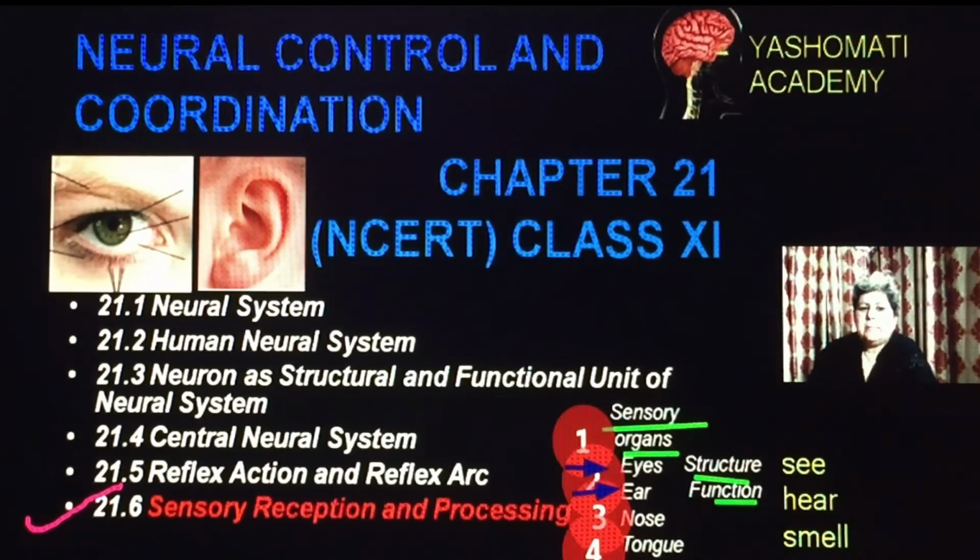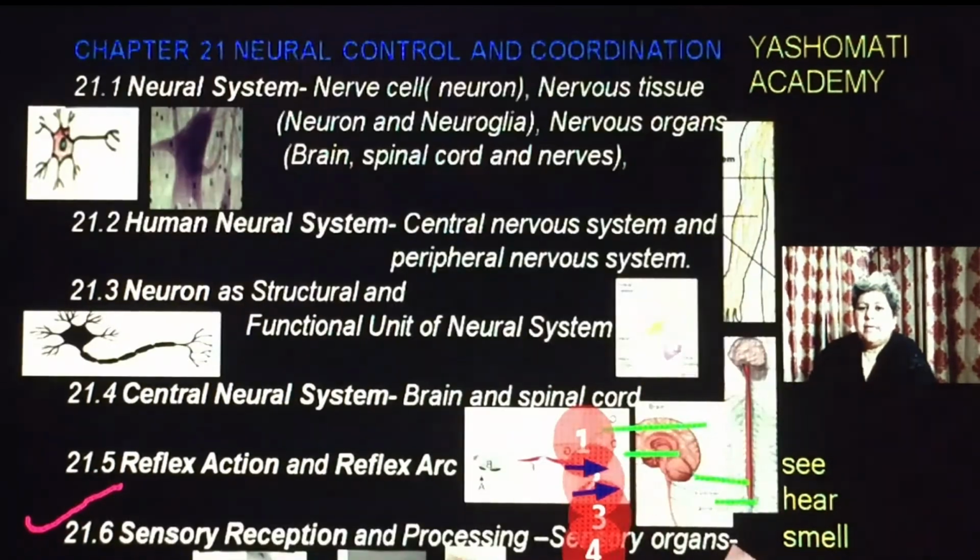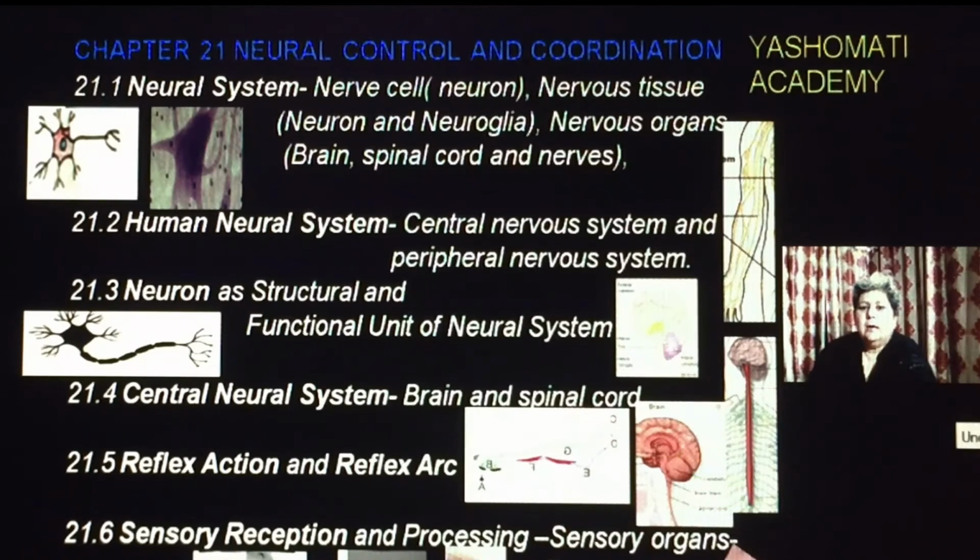So in this lesson, we have studied how these different organs which are located in different parts of the body are connected to the central nervous system, and how they help us in adjustment.